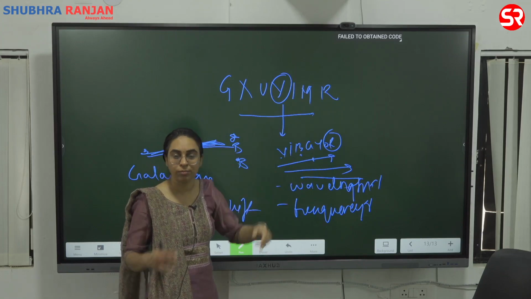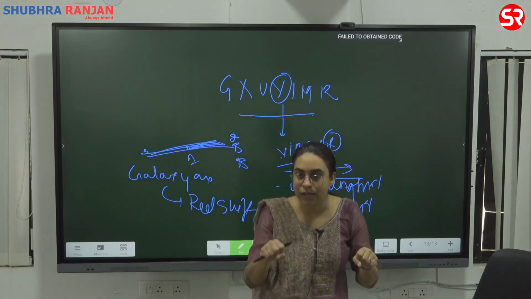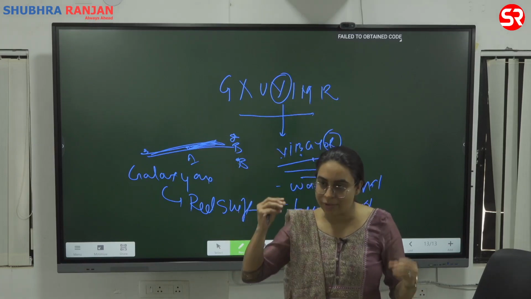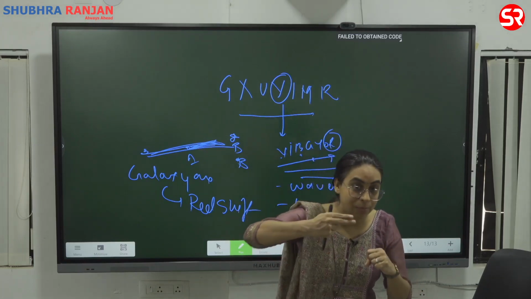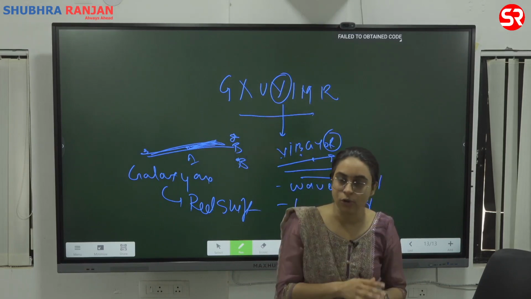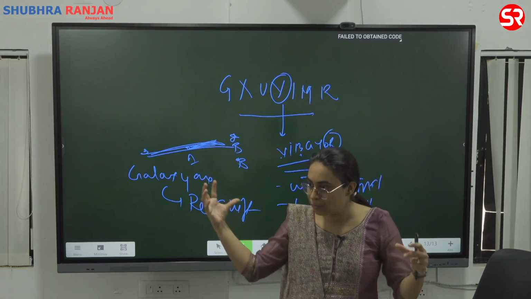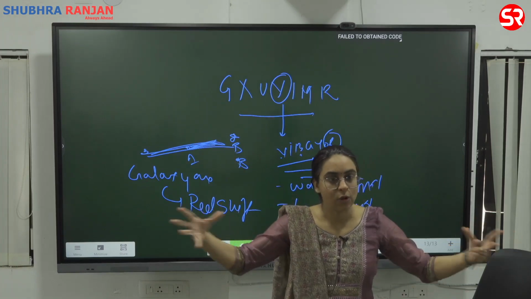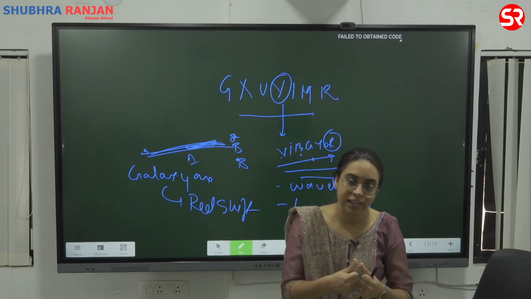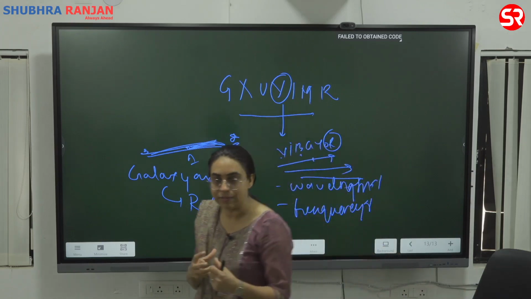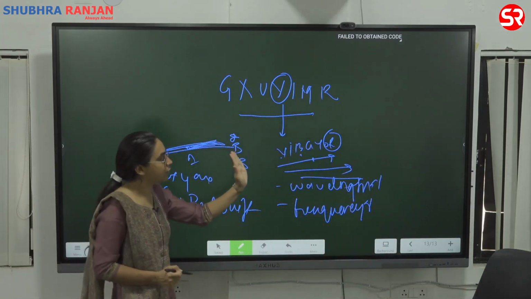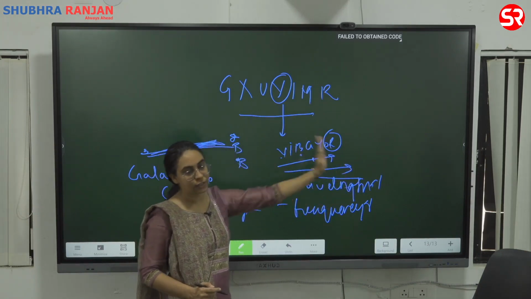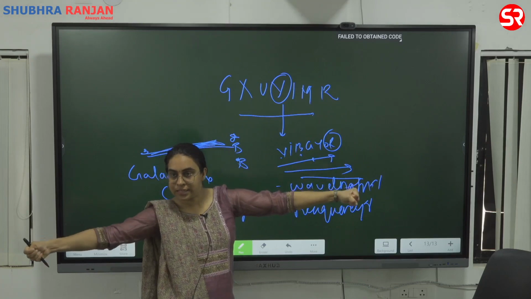It's like something that we have observed while standing on a signal. There is an ambulance that is coming. As the ambulance is coming, you hear the loud noise, but as the ambulance goes, you hear the noise falling. This is called the Doppler effect. Because of the change in the distance, there was a change in the sound wave. Similarly, because of the change in the distance, there can be a change in the light wave, and the wavelength can increase. So if the wavelength is moving towards red, you call it redshift. The redshift signifies that the distance between the galaxies is increasing.